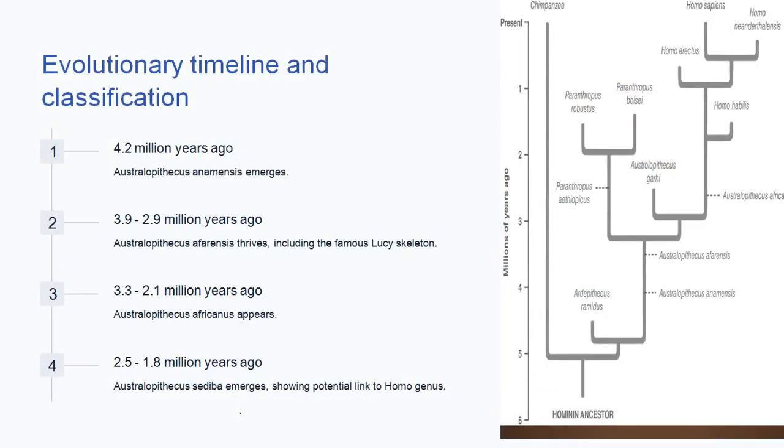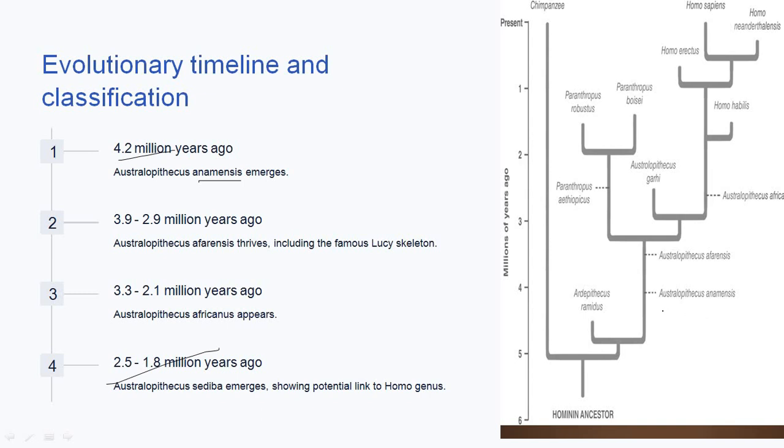Now let us talk about the evolutionary timeline and the classification. Our Australopithecus came to earth 4.2 million years ago and it lived till about 1.8 million years. The first species of Australopithecus, which came 4.2 million years ago, was named Australopithecus anamensis.